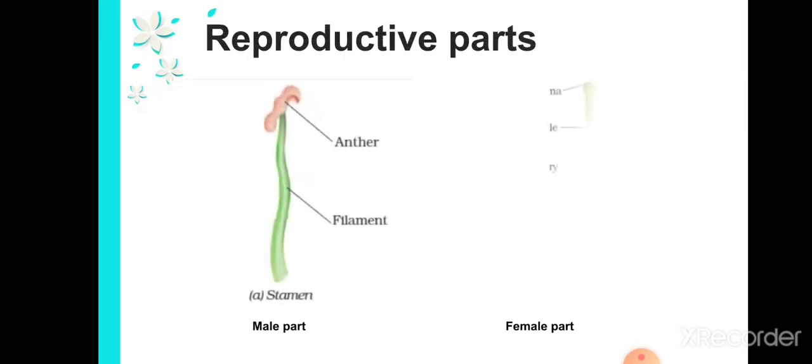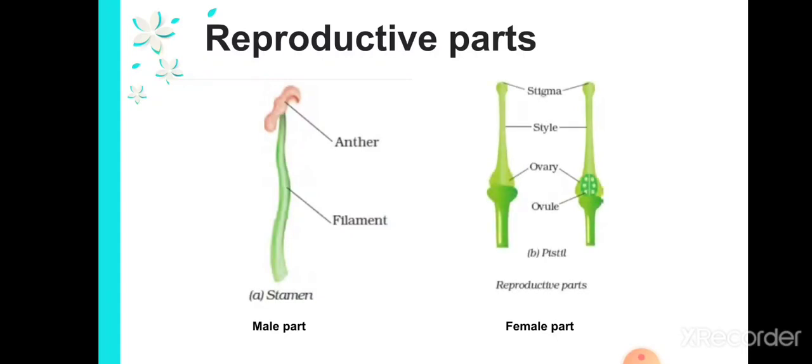So here is a picture of the male and female parts. This is called a stamen. You have seen that white color stick-like structure, right? This is the stamen part. The stick-like structure is called the filament, and the top part is called the anther.